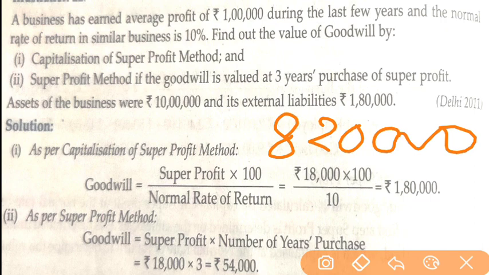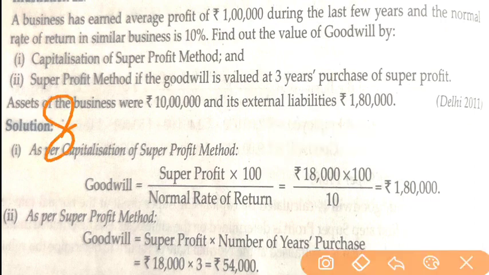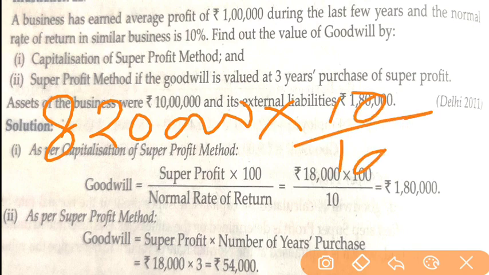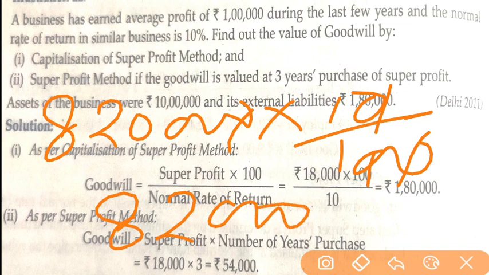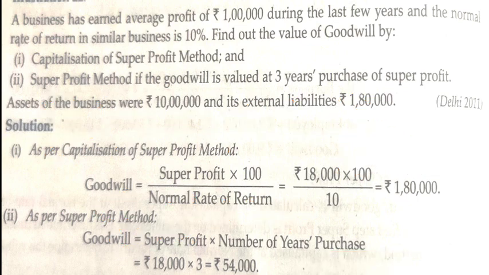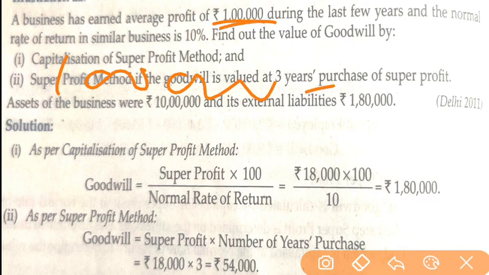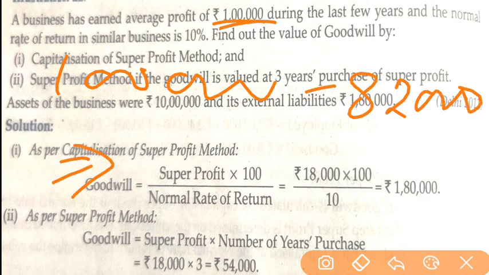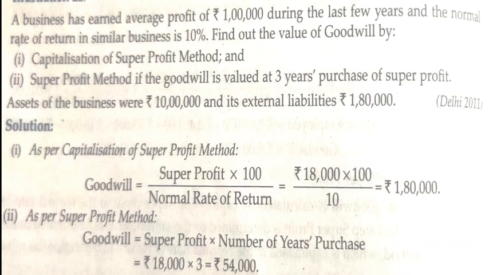Now let us go for normal profit. If capital employed is 8,20,000, our normal profit will be 10%, which means 82,000. After normal profit, we already have our average profit, which is 1 lakh, given here. We will deduct this normal profit of 82,000 and we will get our super profit. Our super profit is 18,000.